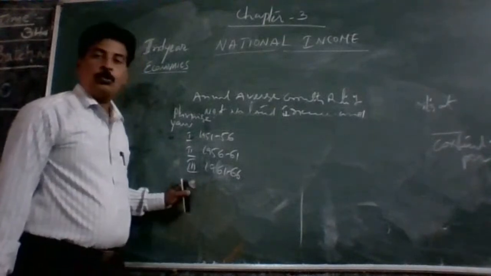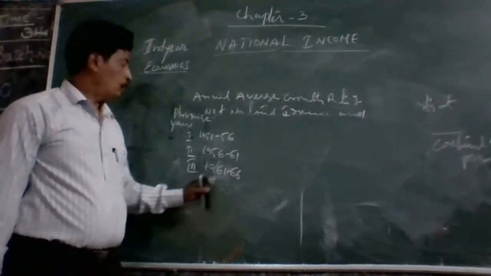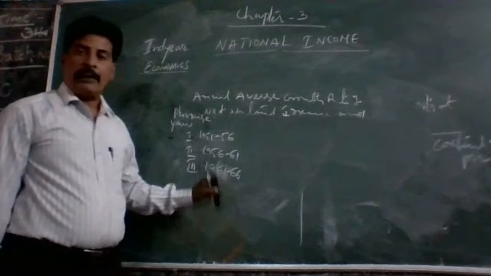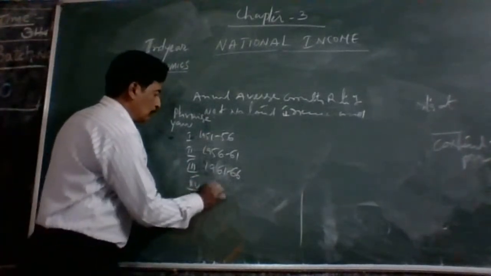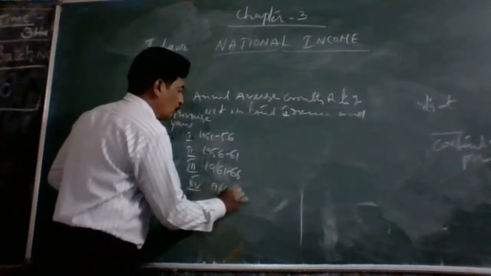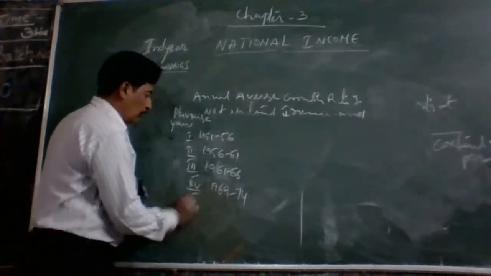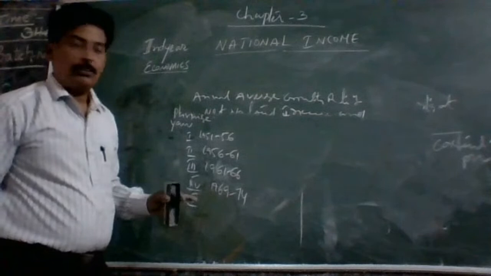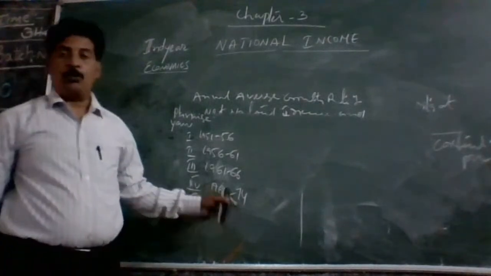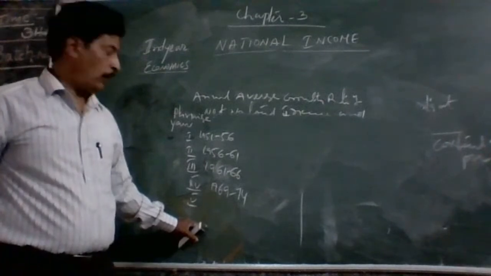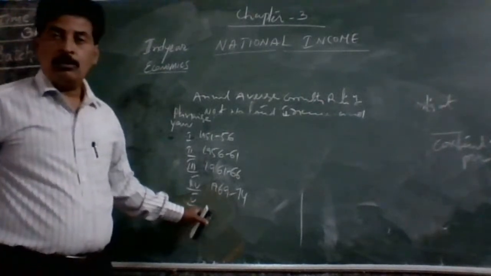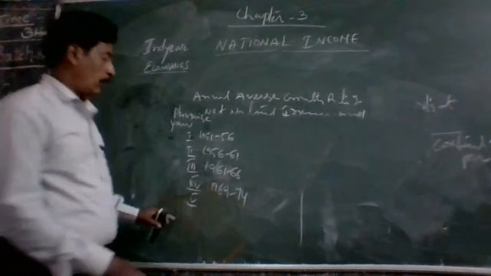And the fourth five-year plan period is 69 to 71. Fifth five-year plan, 74 to 79. Sixth five-year plan, 1980 to 85.